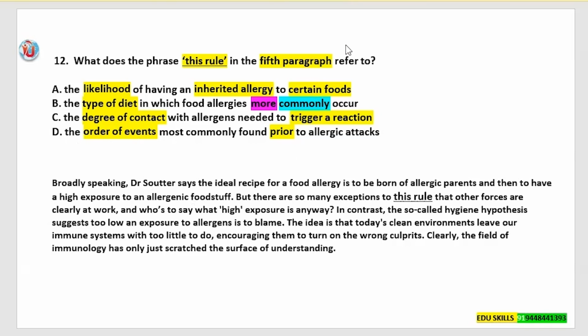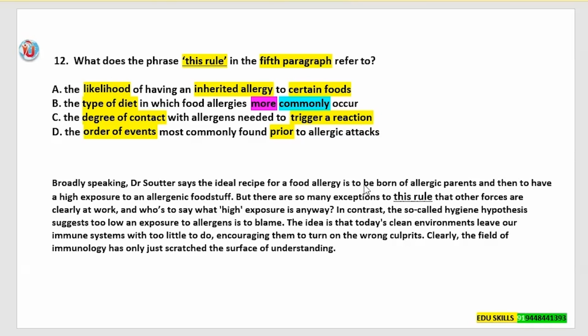So as you have read, the question is asking what is the phrase, okay, so this is the lexical question and it is clearly mentioned in the 5th paragraph referred to. So we have to go to the 5th paragraph and look for this phrase, that is this rule. So the answer will be found just before or immediately after the phrase. Okay. So you can put down your answers in the chat box.